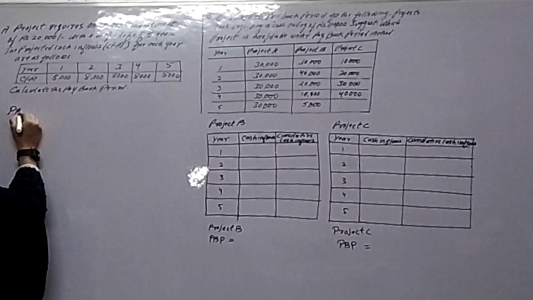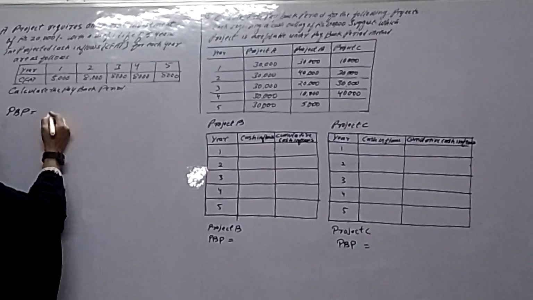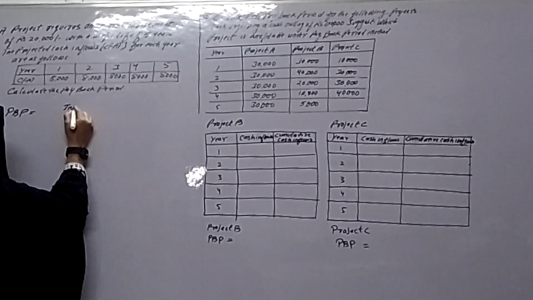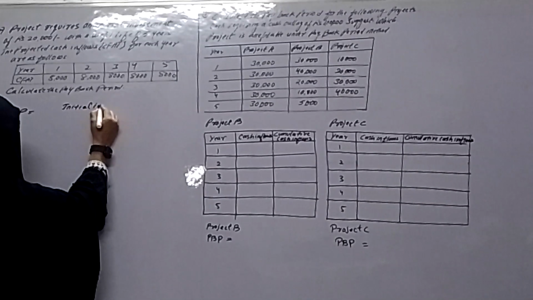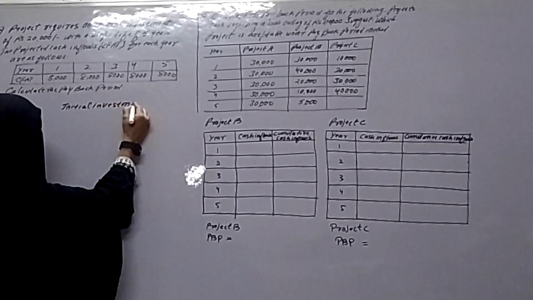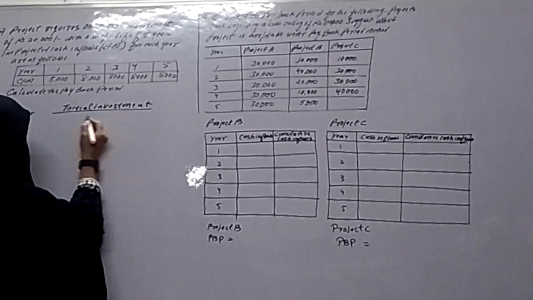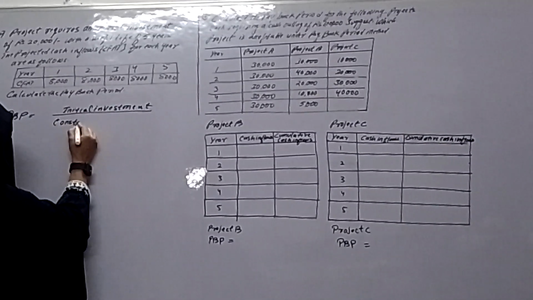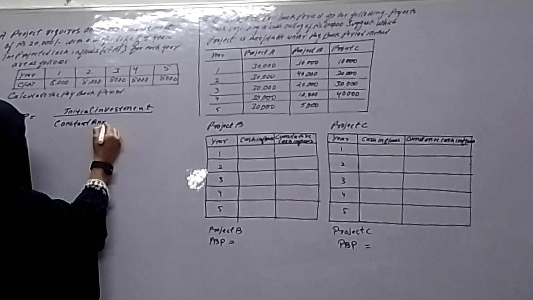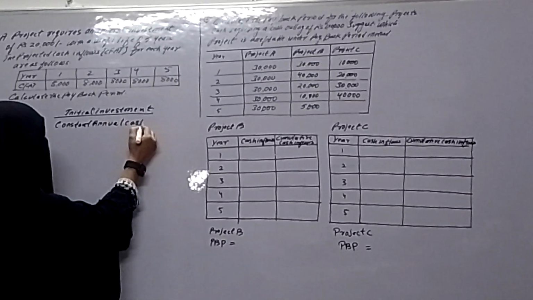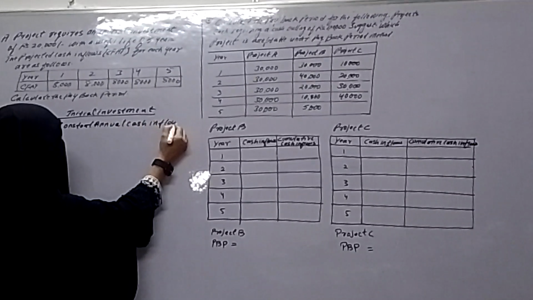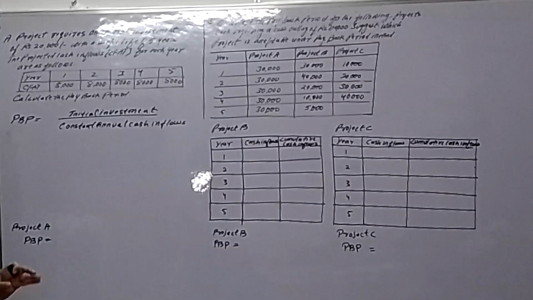Payback period is equal to initial investment divided by constant annual cash inflows. Cash inflows are nothing but CFAT.